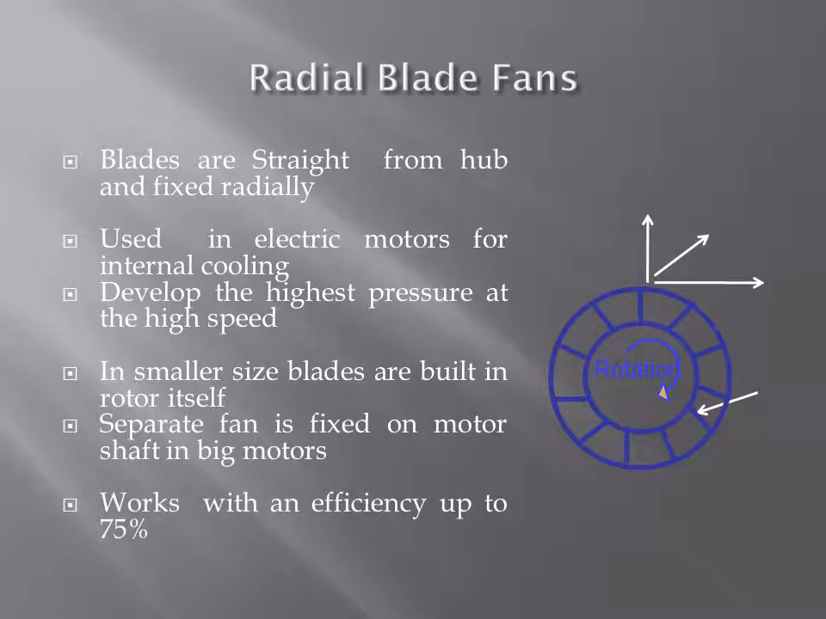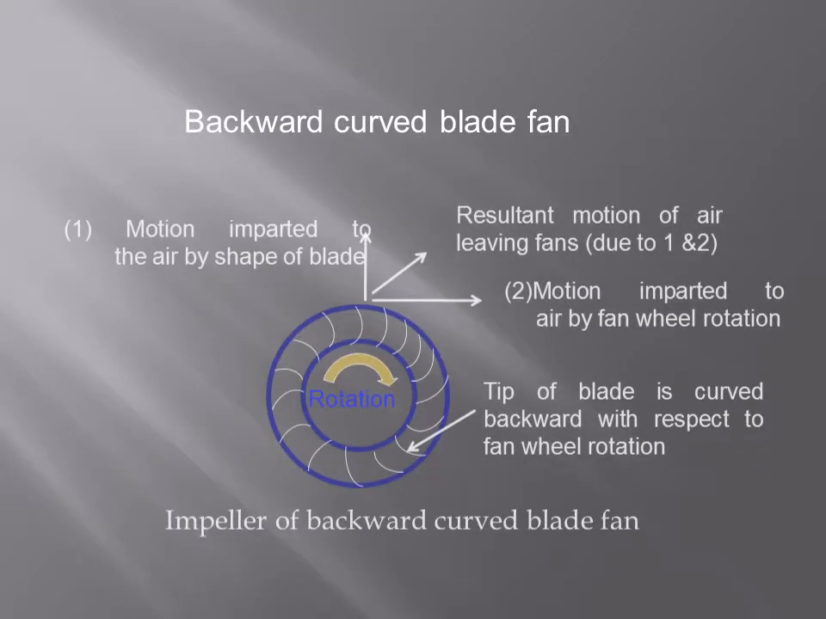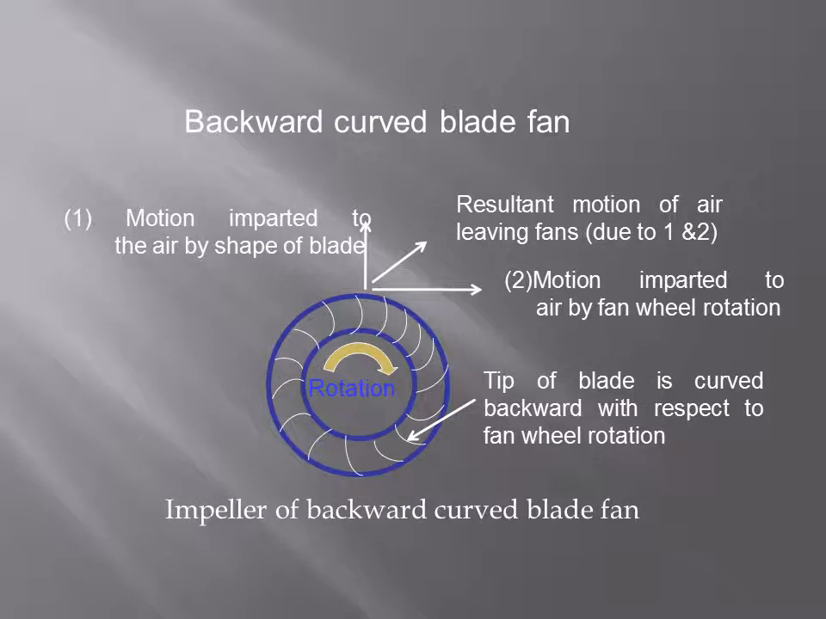Next one is backward curved blade fans. Here we can see the tip of the blade is curved backward, away from the direction of rotation. Forward curved is along the direction of rotation, as we have seen, and backward curved blade fan is where the tip of the blade is away from the direction of rotation of the fan wheel. It is curved backward.